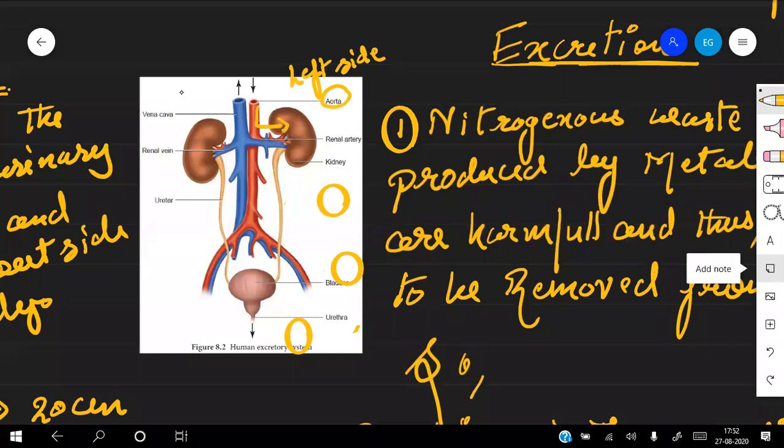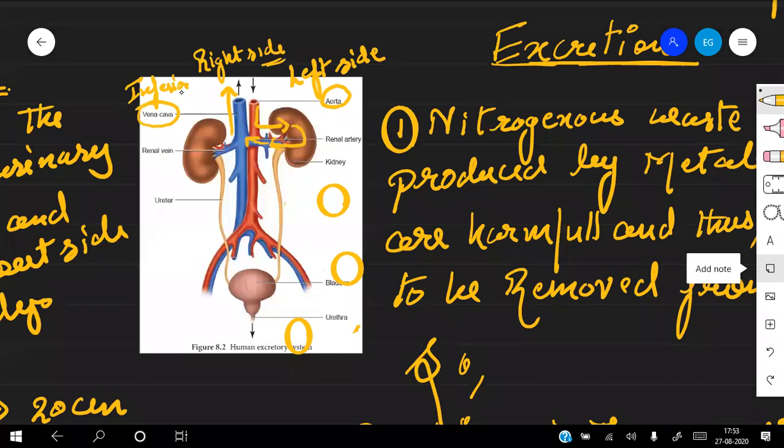In the kidney, the blood will get filtered, and then the filtered blood will come back through what? What is the name? Vena cava. Yes, but it's not just vena cava, it's the inferior vena cava. So it will take the deoxygenated blood again back to which side? The right side of the heart.